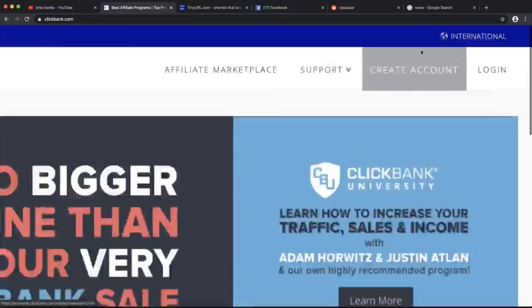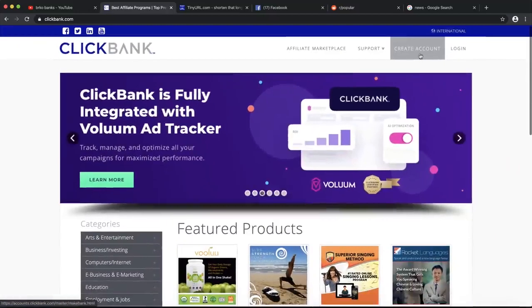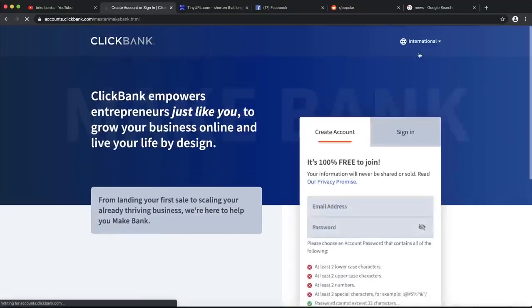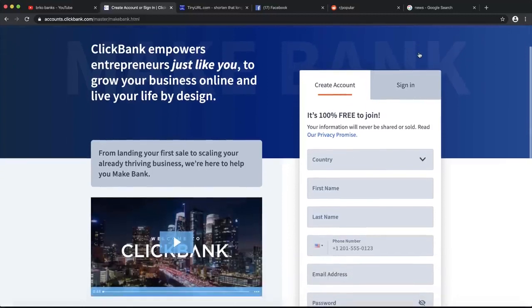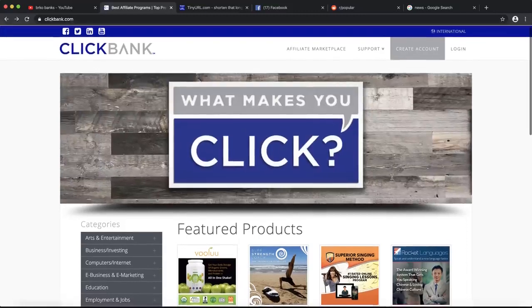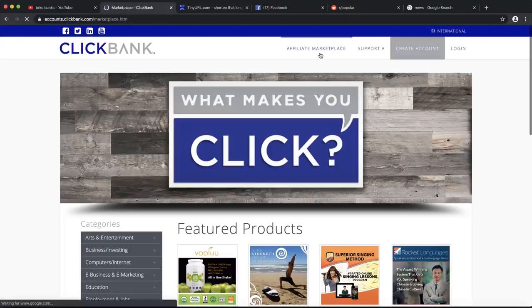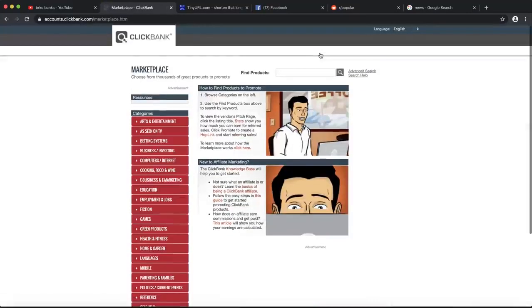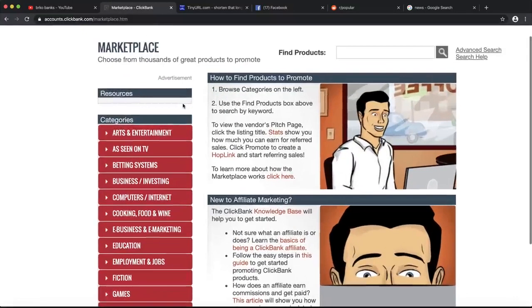So first I am going to show you guys how to create your ClickBank account if you do not already have one. So go on clickbank.com and right here in the top right corner you can see create account, and again it is really easy to create an account. It is 100% free, so you don't have any risk of losing some money or anything like that. You can go and create your ClickBank account.